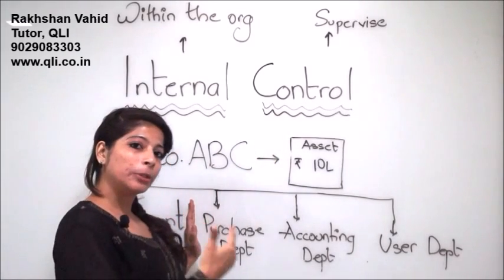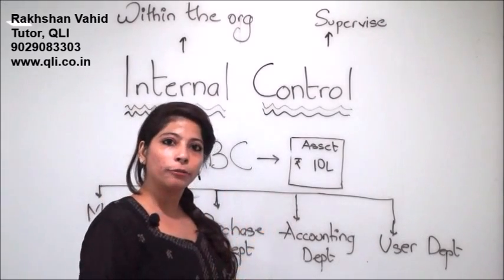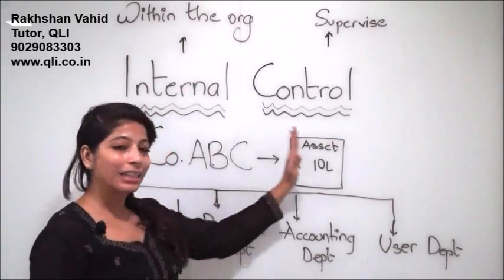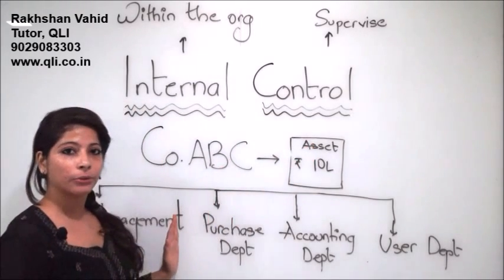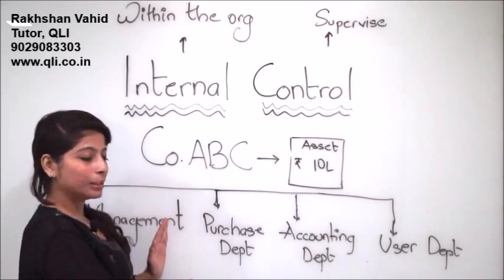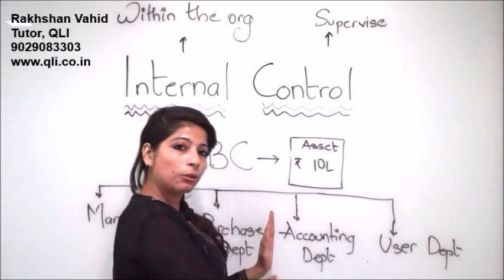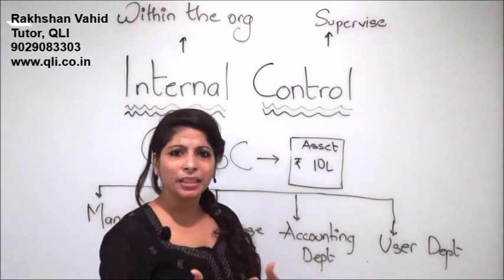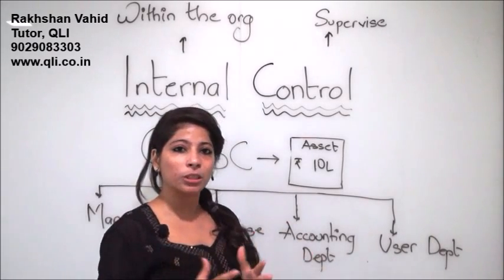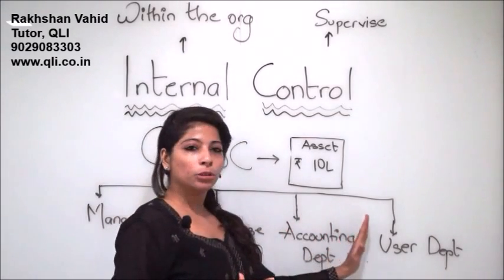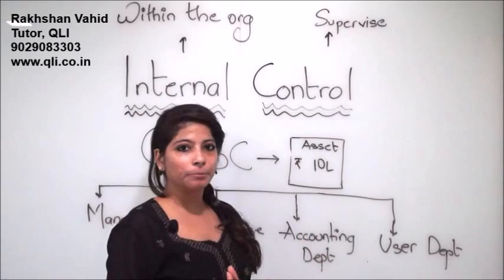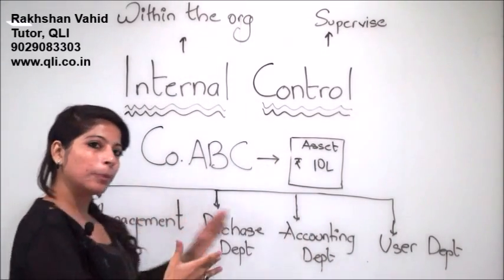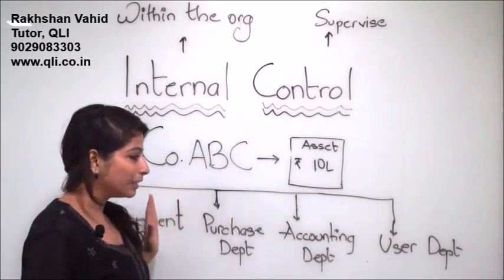Now what are the controls in the purchasing department? That the quotations were called for, that the comparative decision was made, and the warranty and everything else for the asset was taken into account. That is the job of the purchasing department. Moving on to the accounting department, it means that it was properly accounted for in the books. Over the period, the depreciation was charged, the suitable rates were selected, and the user department uses the asset properly. So internal control does not only mean individual department-wise functions, but it also means inter-department.